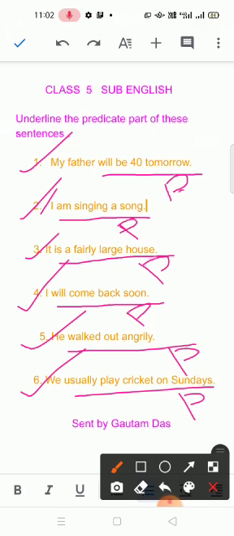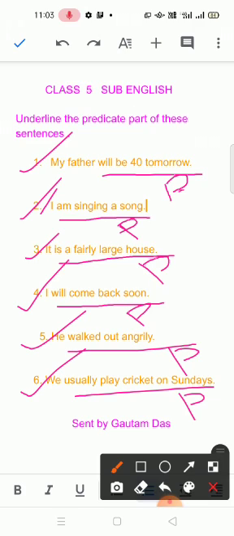This is very basic. If you don't know it, you cannot understand English. For understanding English, you must have basic knowledge. Underline the predicate part of these sentences. I have given underline here. Suppose the question is you have to make a box, then make a box.